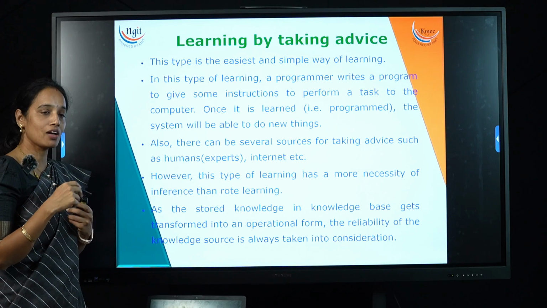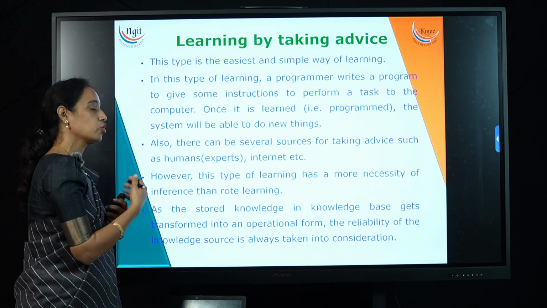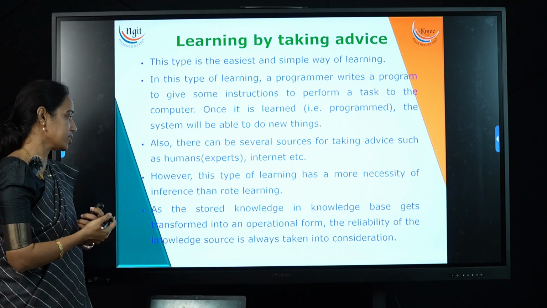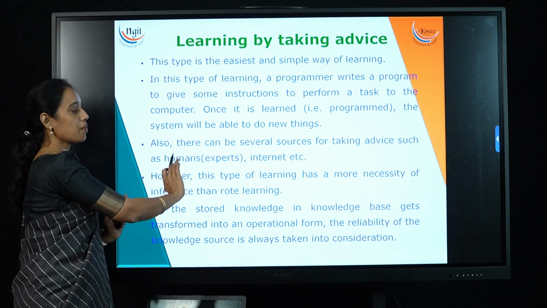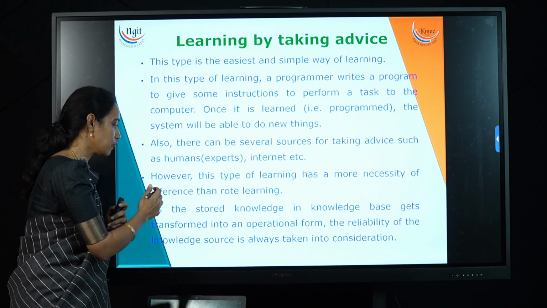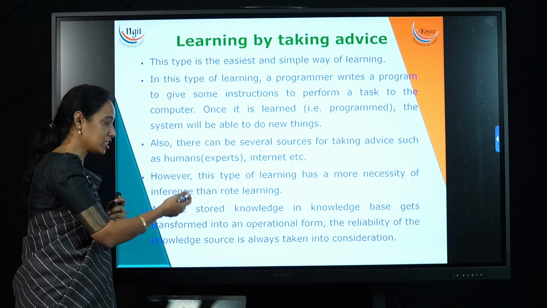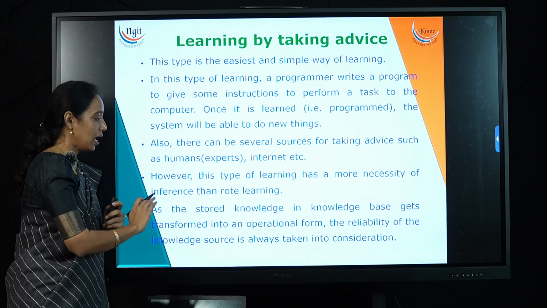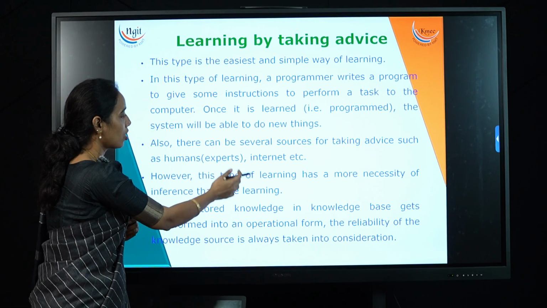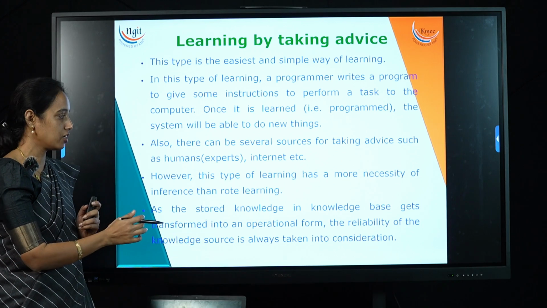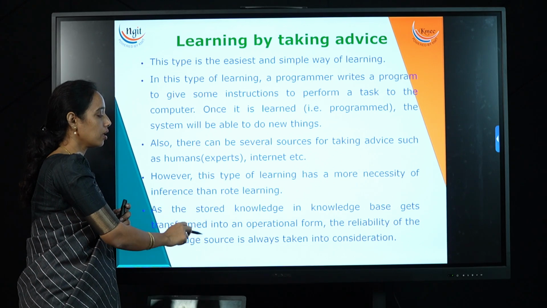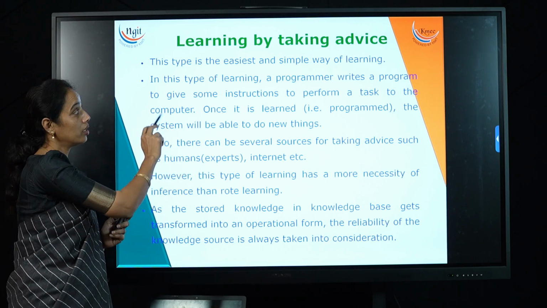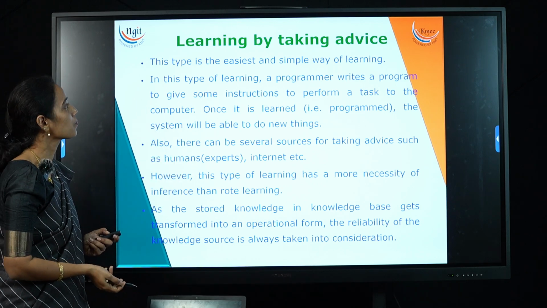Also, there can be several sources for taking advice, such as human experts, the internet, or some other sources. However, this type of learning has more necessity of inference than rote learning. Inference means deriving new conclusions from the existing ones. As the stored knowledge in the knowledge base gets transformed into operational form, the reliability of the knowledge source is always taken into consideration when it comes to learning by taking advice.